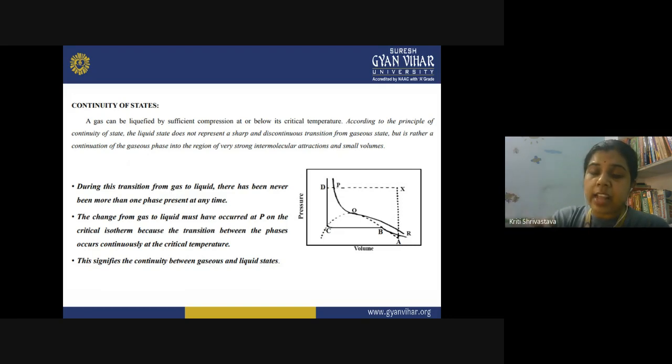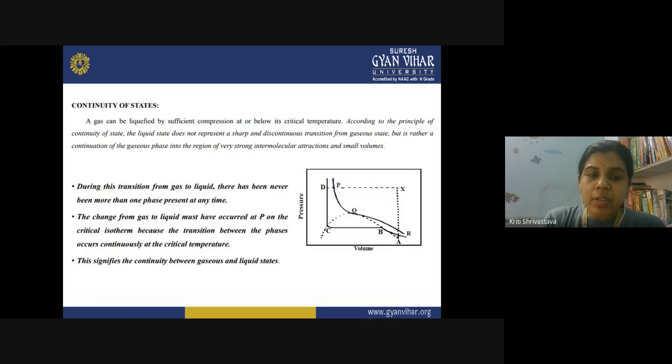These two states are actually interrelated, and that continuity is represented by a region of very strong intermolecular attractions. They are continuously attached to each other, converting from one form to the other, not abruptly, but in a continuous manner. When this transition from gas to liquid occurs, there is never more than one phase present at any time. At any time, the substance is either in the gaseous state or in the liquid state. Even when they are continuous in nature, you cannot say that the two phases are present at the same time. It is not possible.